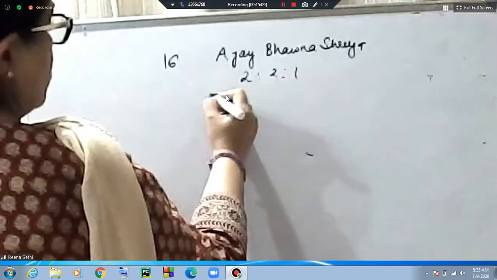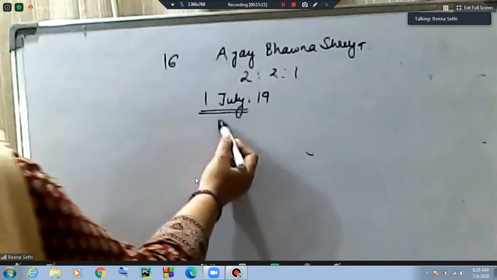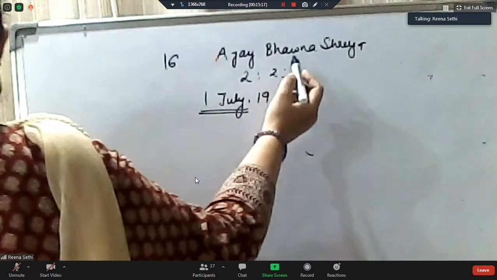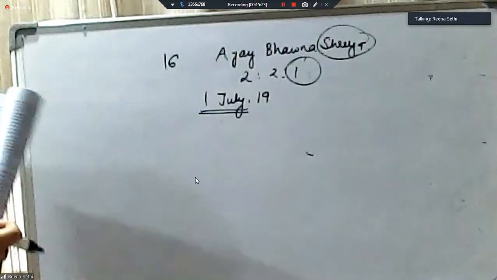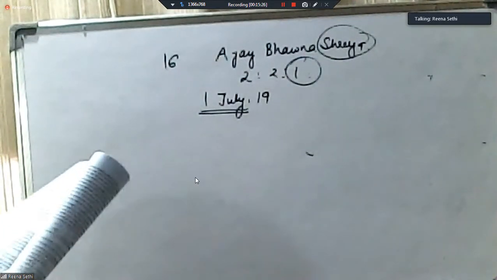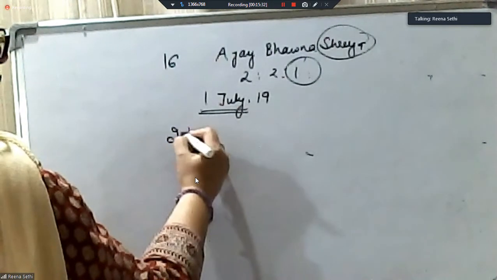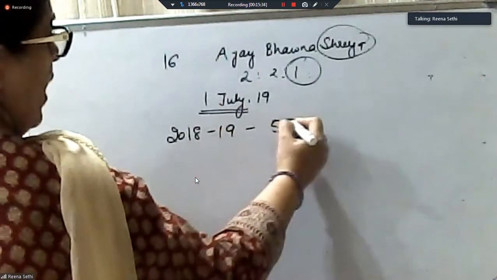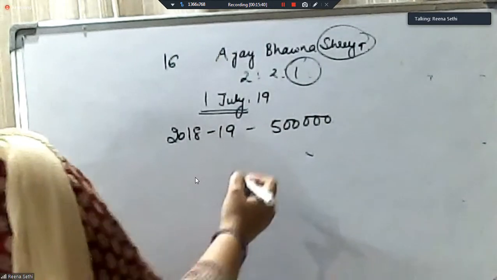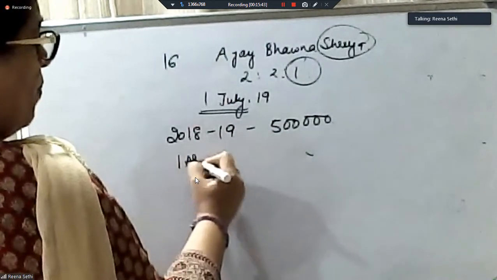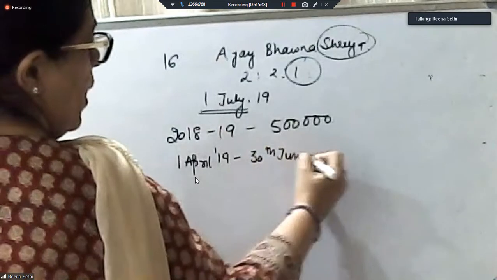On 1st July 2019, Shreya died, so the third partner is dying. Again, the required amount has to be calculated very carefully. The books of accounts are closed on 31st March every year. Sales for the year 2018-19 were 5 lakhs. And from 1st April 2019 to 30th June, sales were 1,40,000. July is not required.